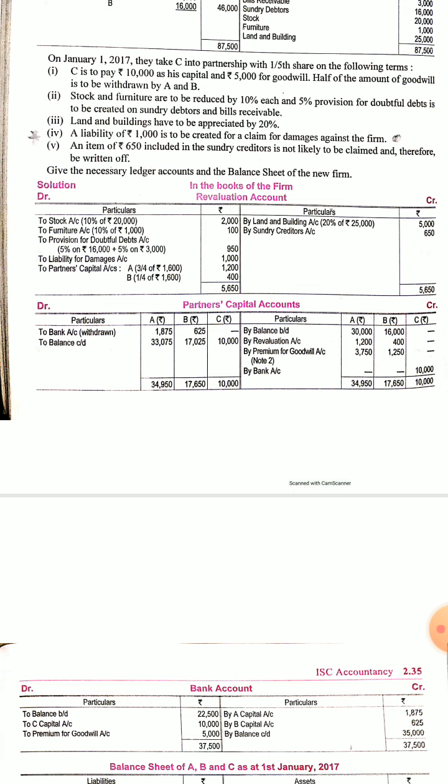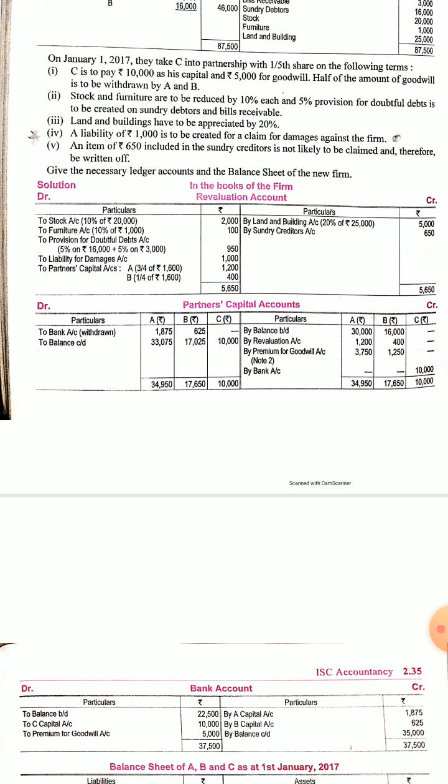Now second term was provision for doubtful debts is to be created on sundry debtors and bills receivable. Now what is provision? You already know provision is a liability. Here no provision was there, now a liability has to be created. So liability will increase. Now if liability increases, as liabilities have credit balance, we have to credit them.